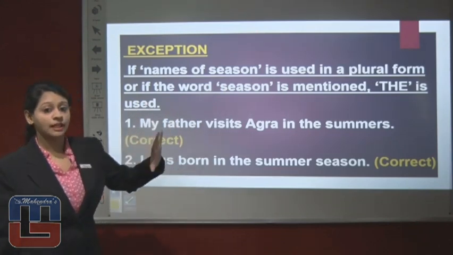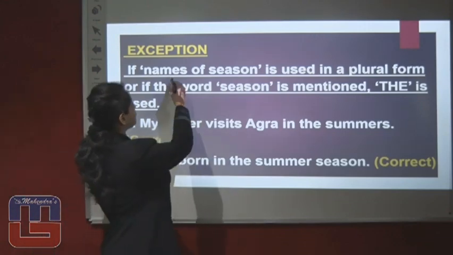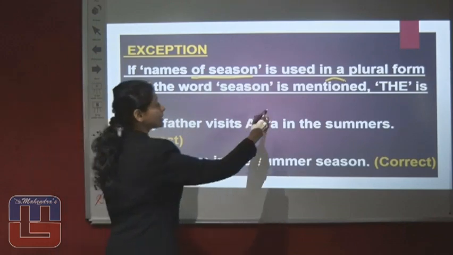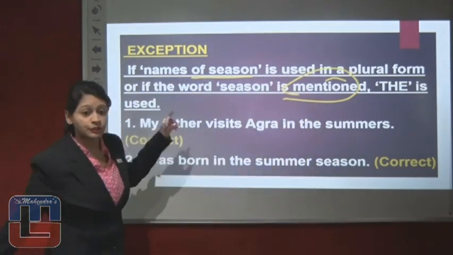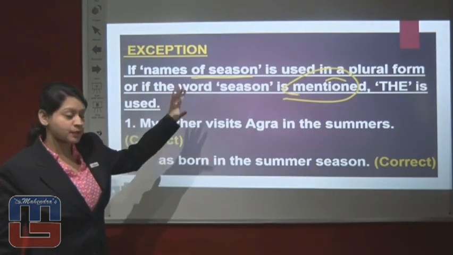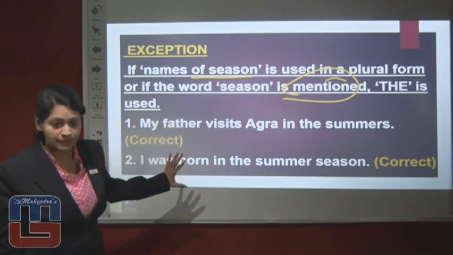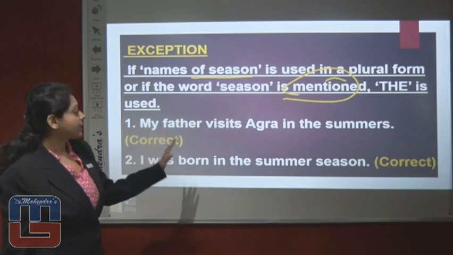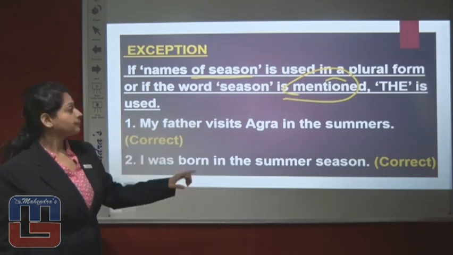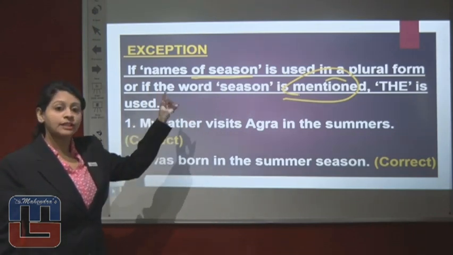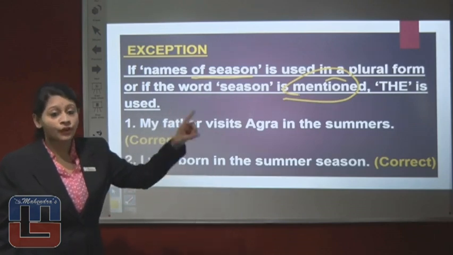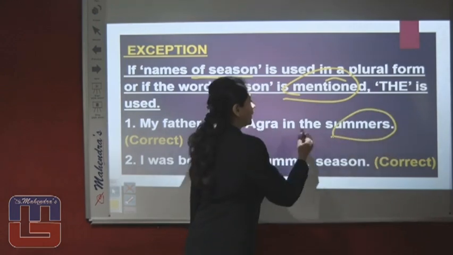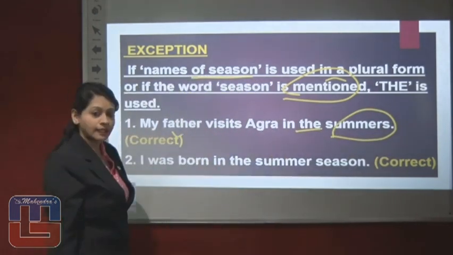Here you have to see two things. If the name of the season is in plural form, and if the word season is mentioned, the is used. We can understand this exception through two examples. The first example says, my father visits Agra in the summers. And the rule says, if the names of seasons are used in plural form, the will be used. Right? Summers is a plural form and the is used. Therefore, this sentence is absolutely correct.